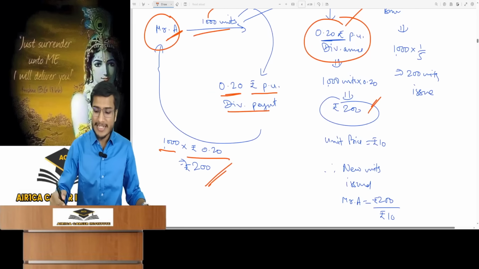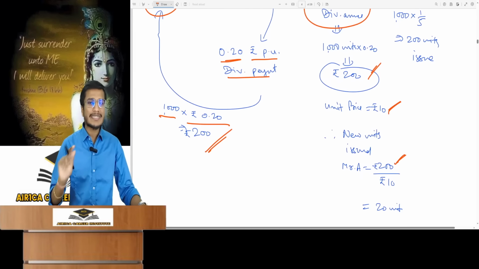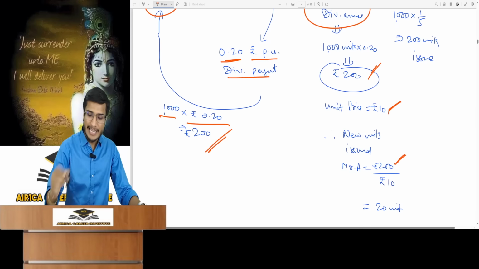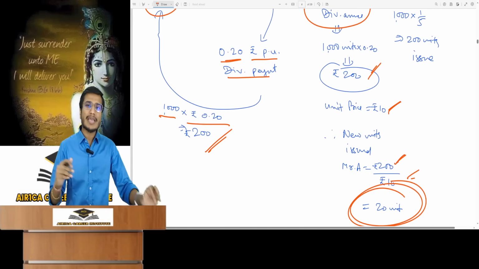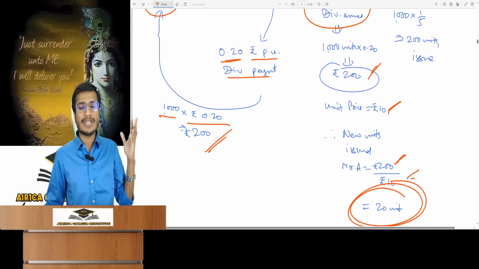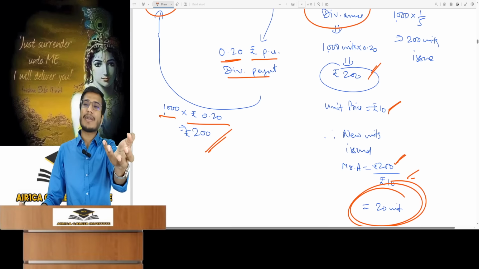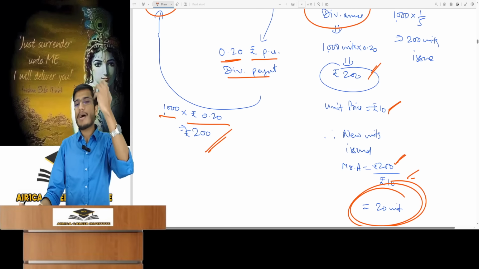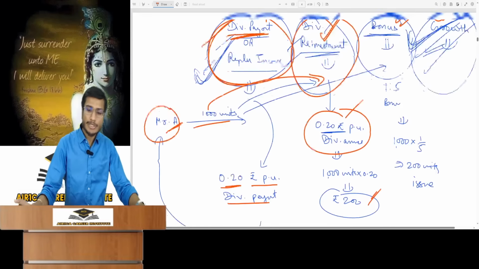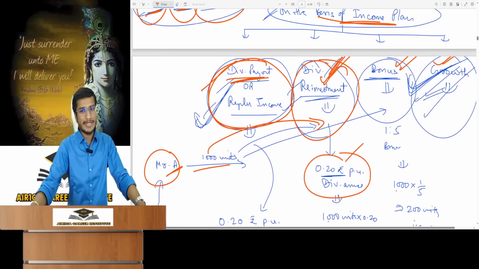So let's say today the unit price was 10. Mr. A's dividend was 200. The price of one unit is rupees 10, which means I will assume that I have issued 20 units to Mr. A today. This is assuming that Mr. A has reinvested his entire dividend payout at today's prevailing price. That is a dividend reinvestment fund. Did you understand?